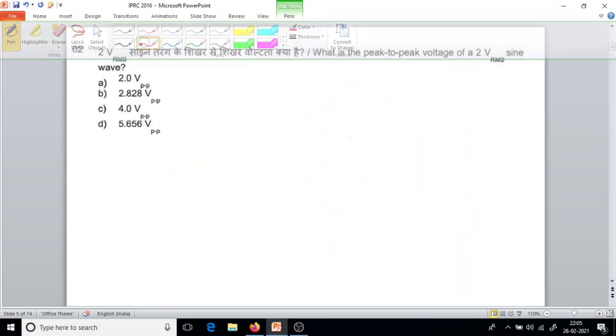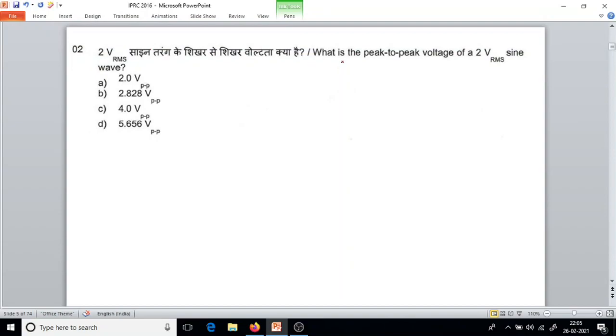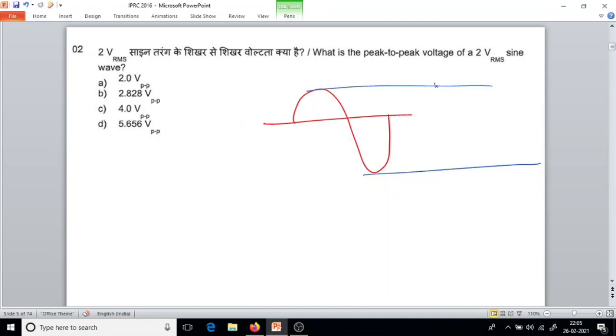Question number 2. What is the peak to peak voltage of a 2 volt RMS sine wave? This question has repeated many times. So this is a sine wave, and this value is known as the V peak to peak.